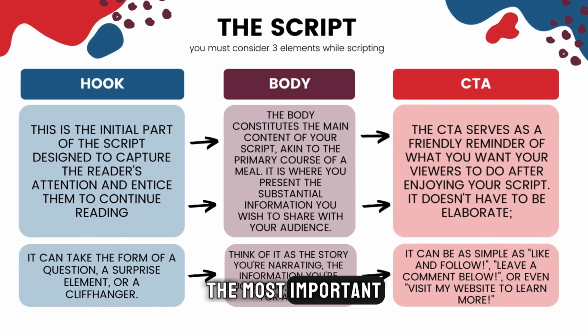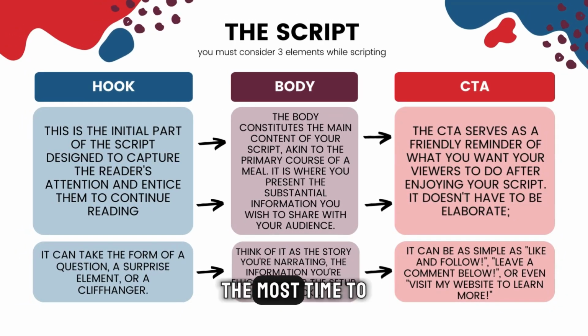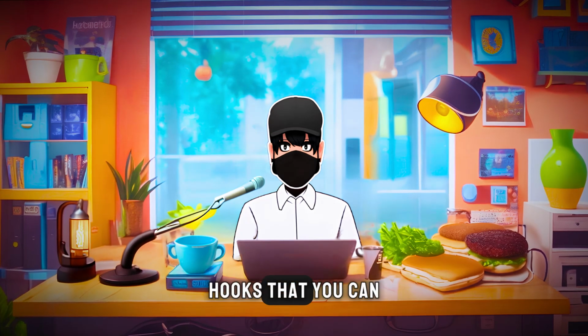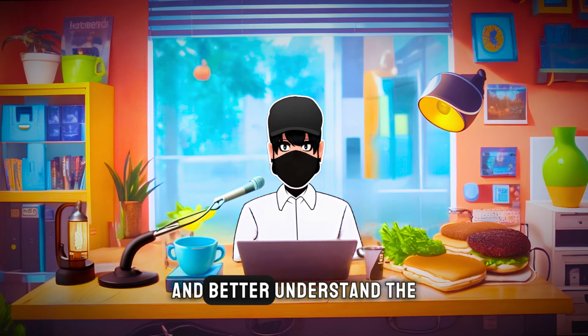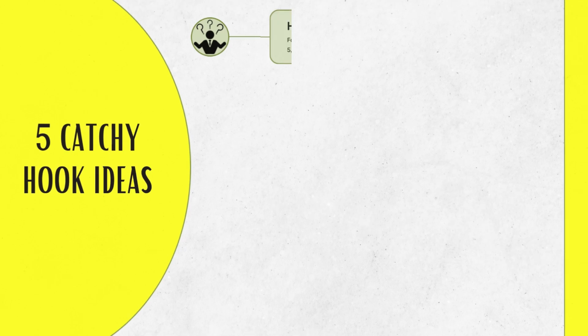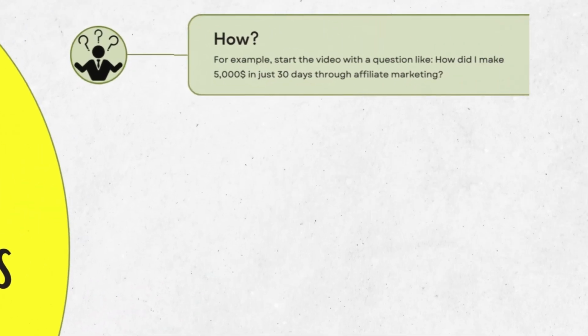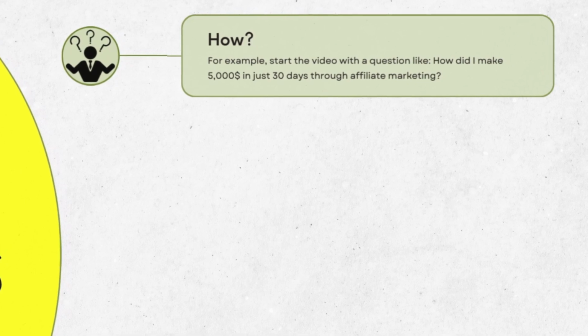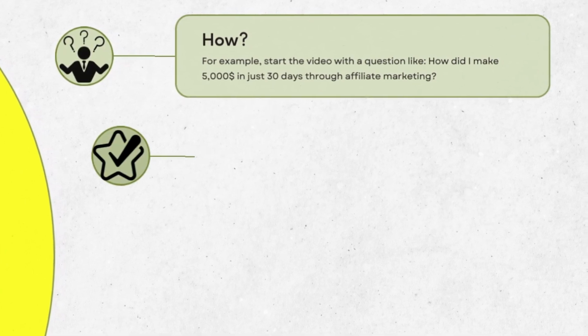The most important part that you focus on and allocate the most time to is the first part, or the hook. I will give you 5 ideas for the best hooks that you can use to start your videos and better understand the meaning of the hook. 1. How? For example, start the video with a question like, how did I make $5,000 in just 30 days through affiliate marketing? 2. Best.